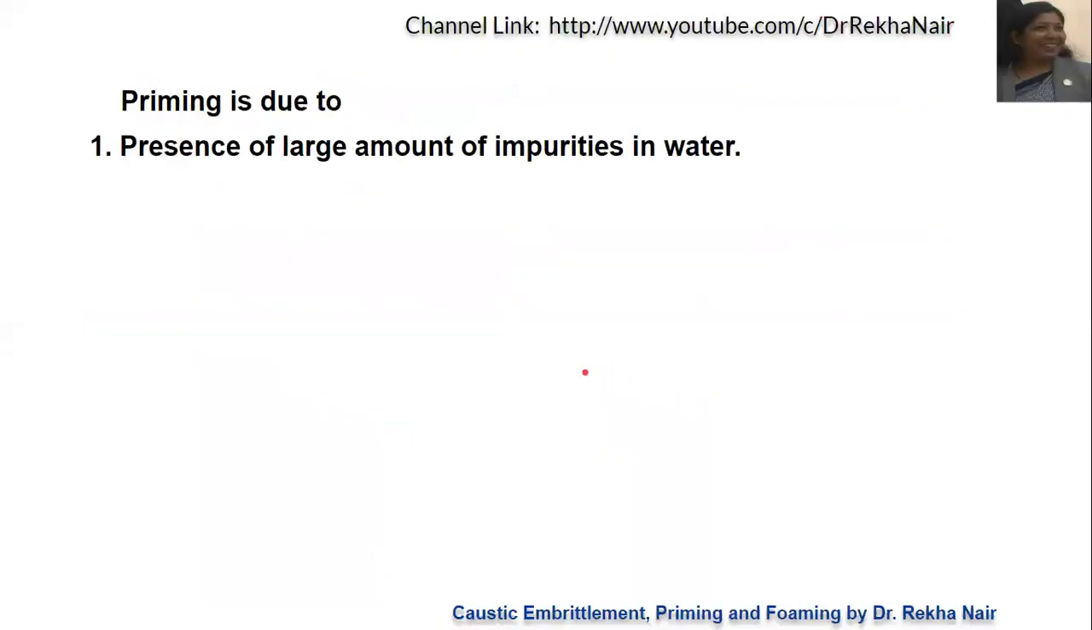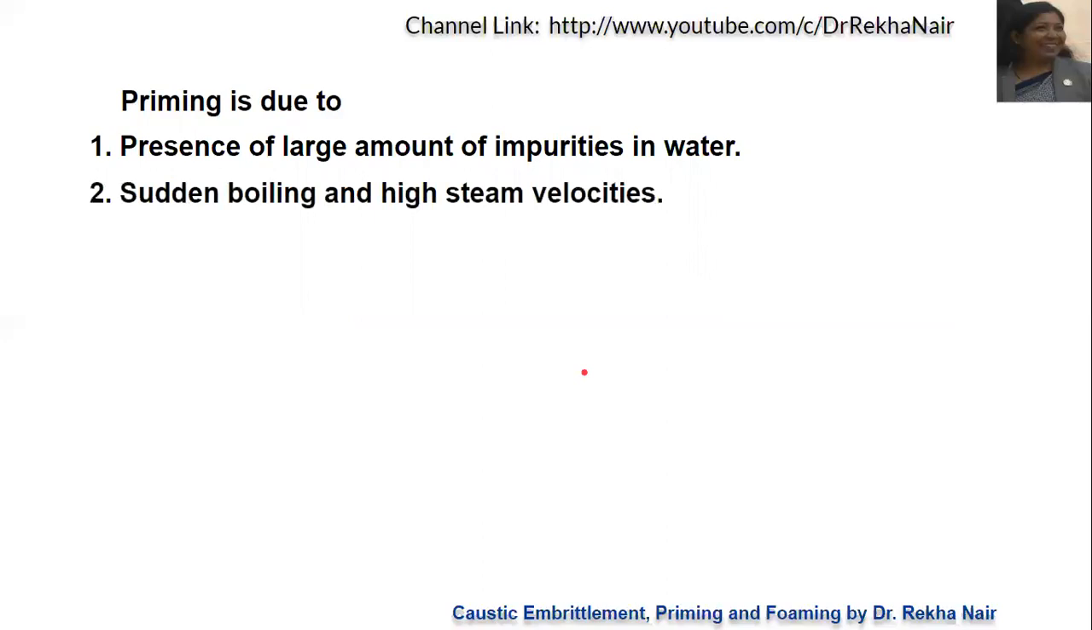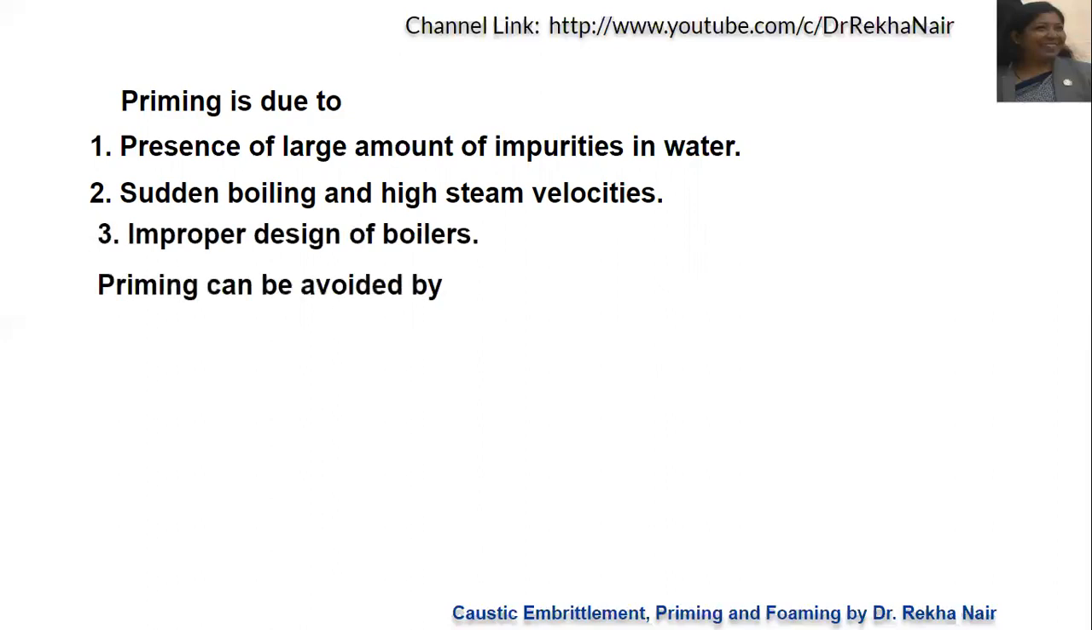Now, priming is due to a large amount of impurities in water, sudden boiling, high steam velocities, and improper design of the boiler. Okay, mainly these are the reasons due to which there is priming. That is, wet steam formation is due to the presence of a large amount of impurities in water, or high steam velocities, or sudden boiling, where the speed of boiling is more, or else there is a problem in the design of the boiler.